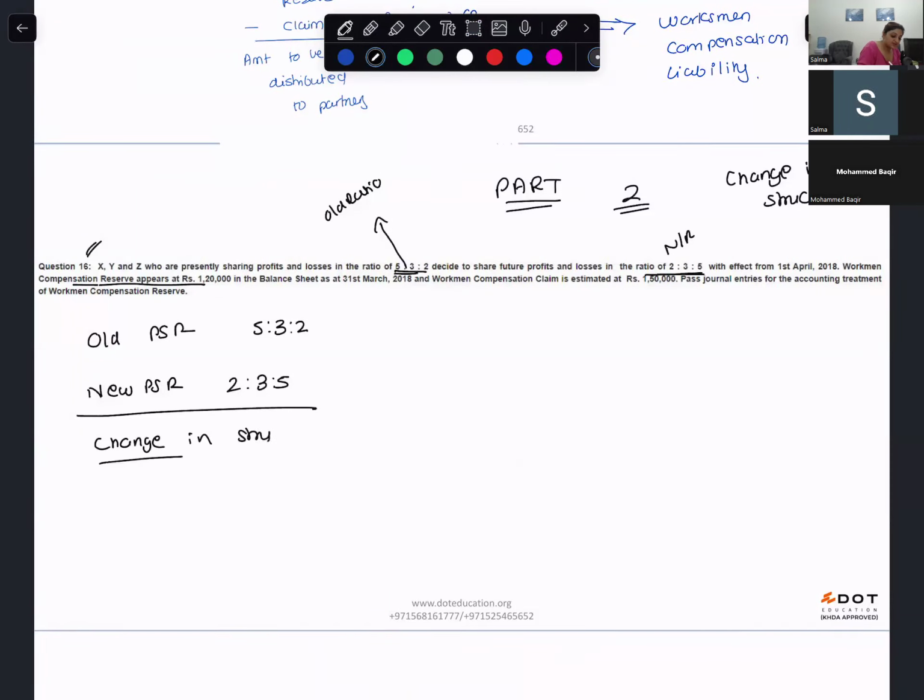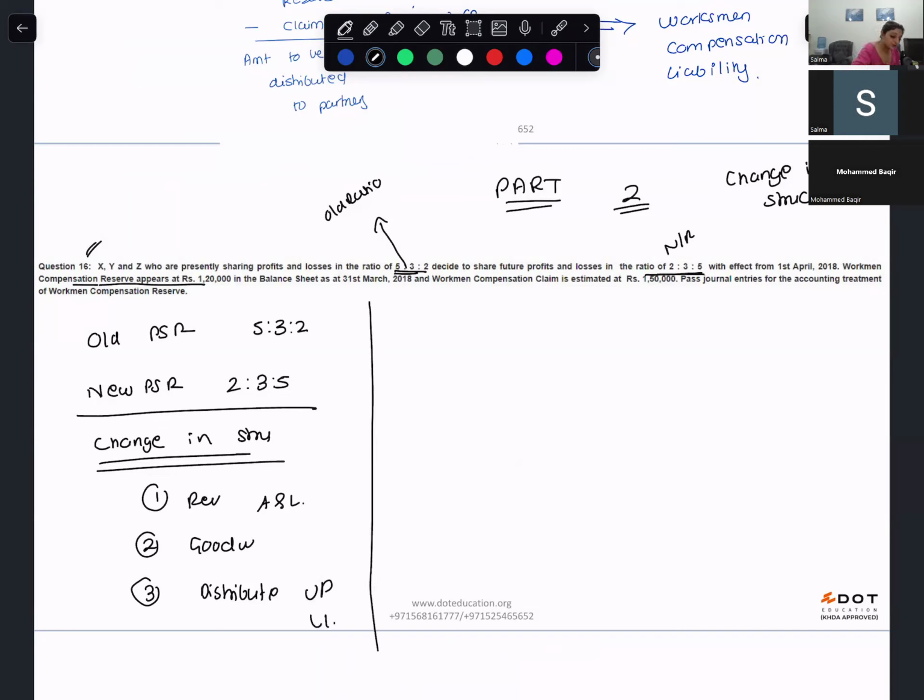If there's a change in structure, you have to do your revaluation of assets and liabilities. You have to do bill adjustments. And what you have to do, you have to distribute undistributed profits and losses. Very good.